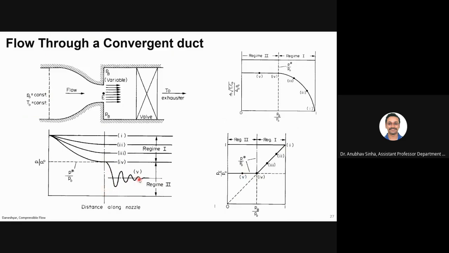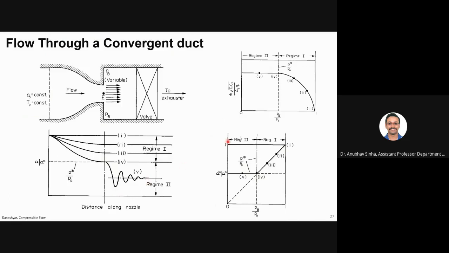This is caused by shock waves and expansion waves that we'll discuss in later chapters, but for now you can think that some discontinuous or irreversible processes are observed. Once we discuss what a shock wave is and what an expansion fan is, then you will be clear with what exactly is happening here. But we need some more theoretical background to understand what goes on.